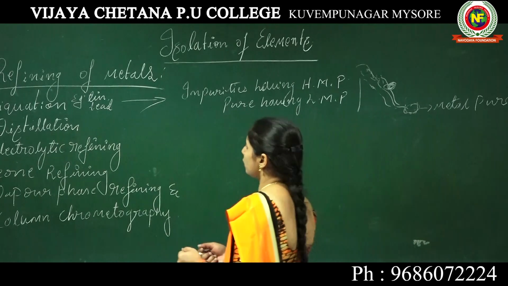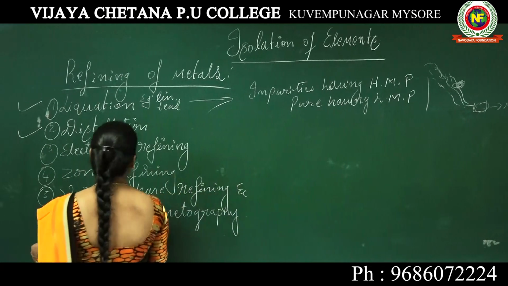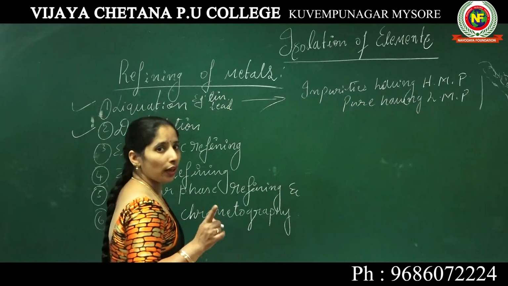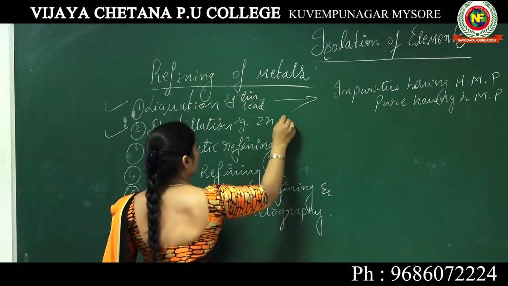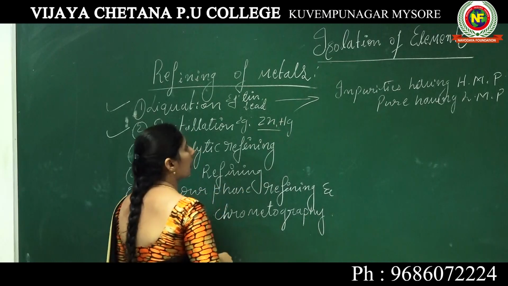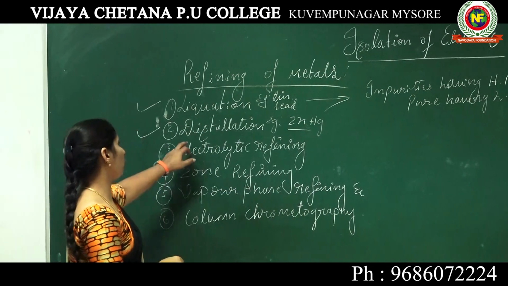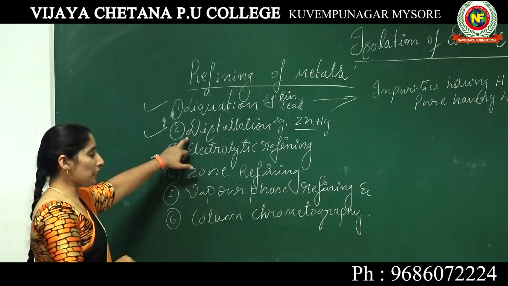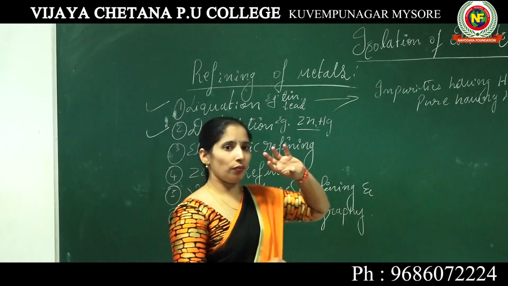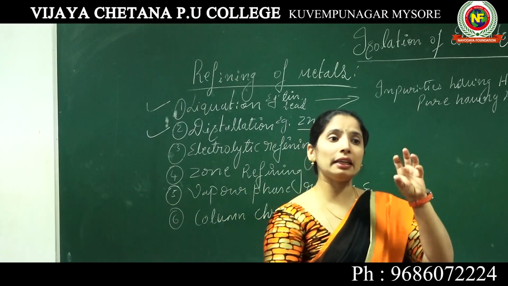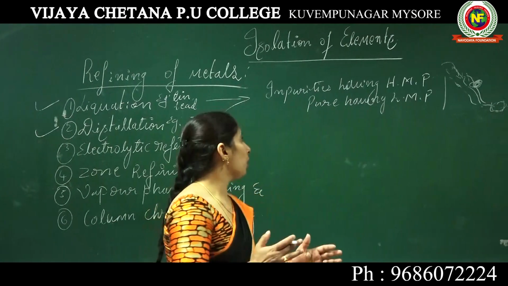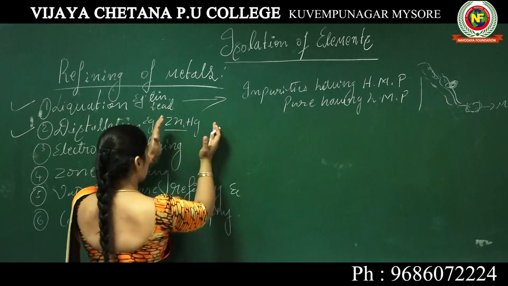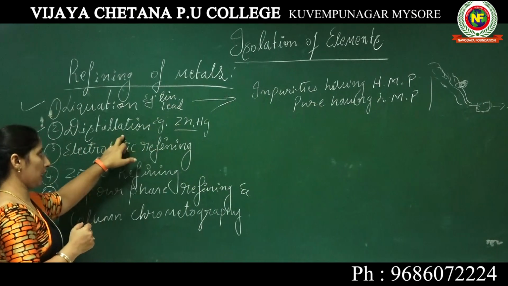So here in distillation, mainly we take metals with a lower boiling point as examples, like zinc and Hg, mercury. Zinc and mercury are the examples for distillation. In this crude metal, the metal having a lower boiling point can be easily separated through the distillation process.